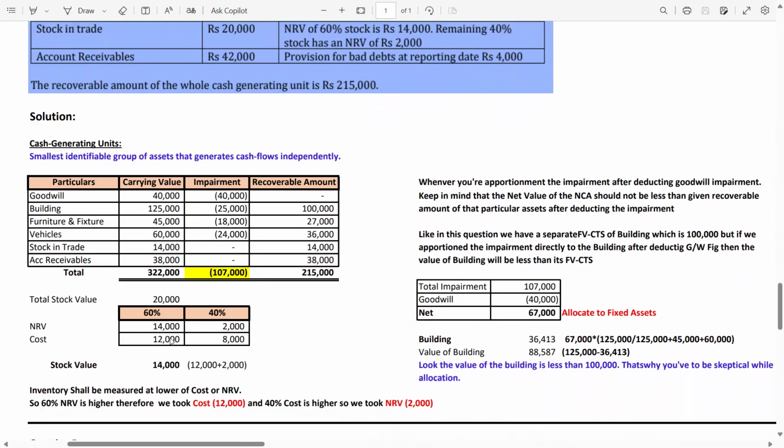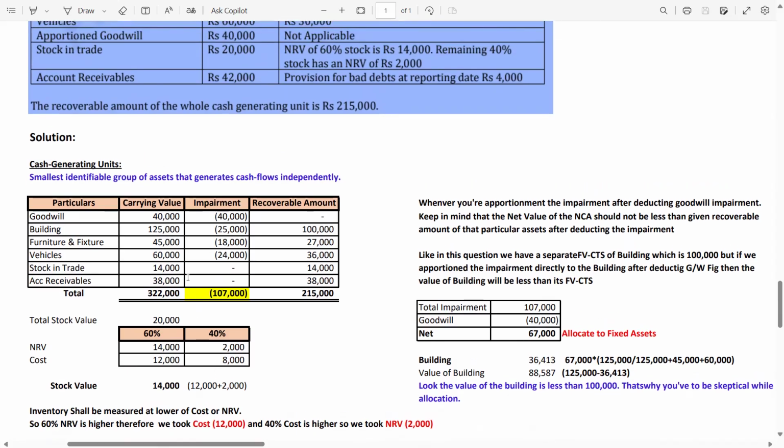So for the 60%, we pick cost. And for the 40%, the NRV is lower, so we pick NRV. So the stock revised value is 14,000 as per IAS 2: 12,000 plus 2,000. So the total is 14,000, which I have written here.